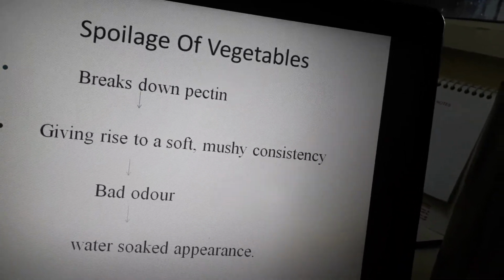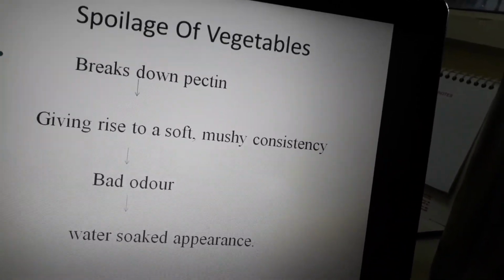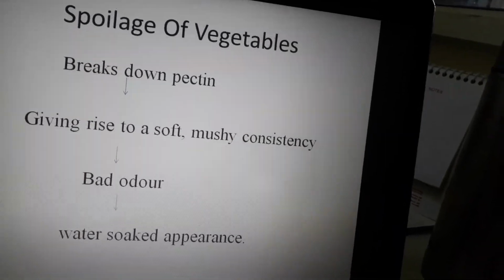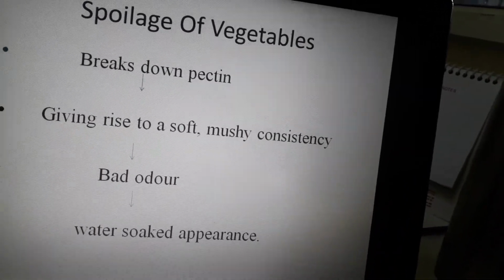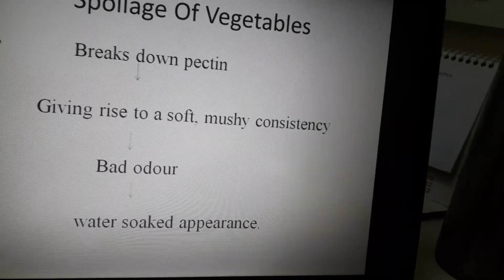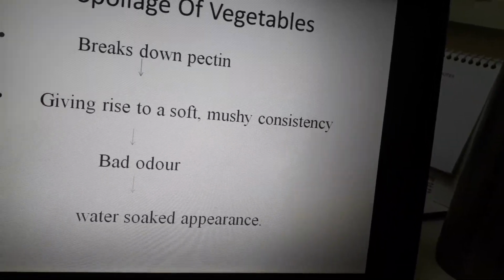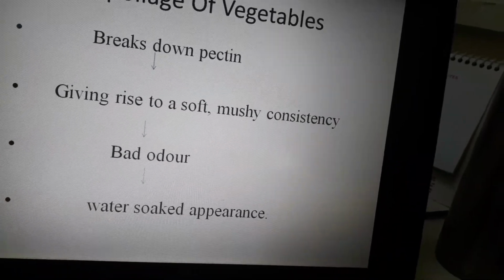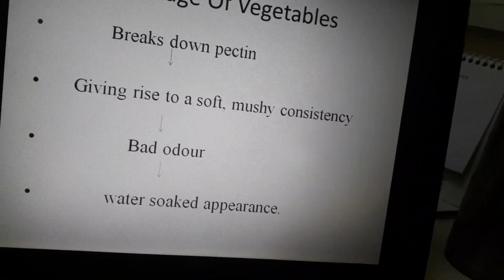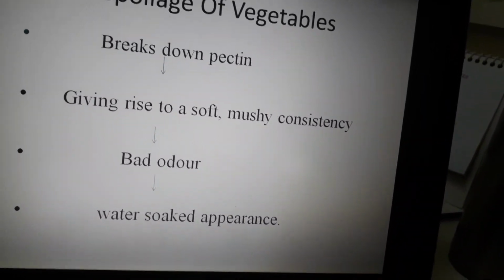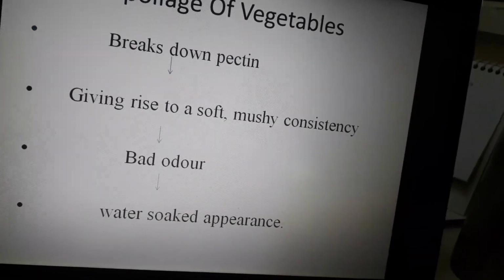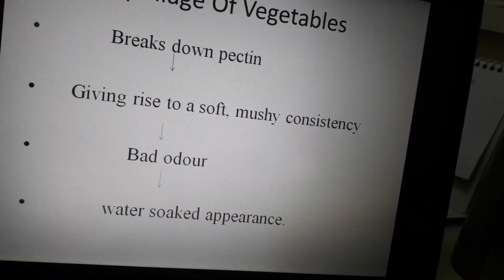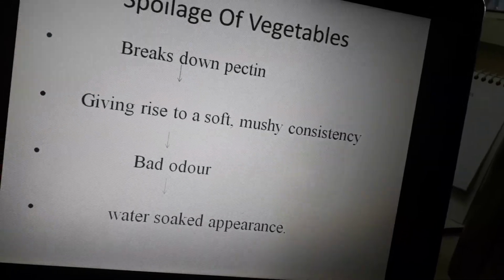So first, the microorganism breaks down the pectin. The second step is that after the breakdown of the pectin, it gives a soft, mushy consistency to the vegetable. Then it gives rise to a bad odor. After this bad odor, the spoiled vegetable shows a water-soaked appearance.